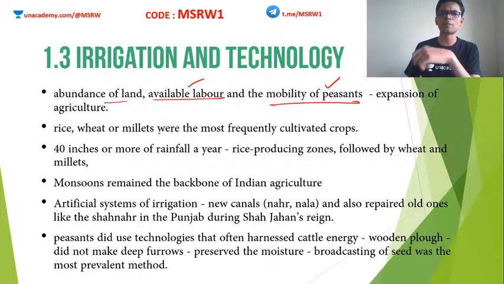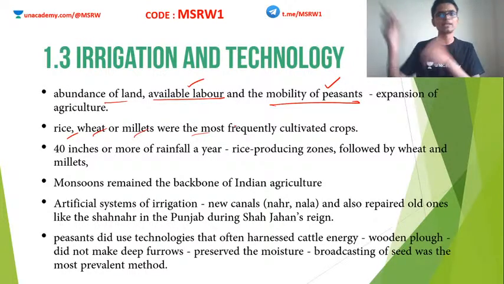The main crops included rice, wheat, millets, et cetera. These were the predominantly cultivated crops. Even now, it is the same. In South India, the main crop is rice. In North India, it is wheat. Same thing even in the modern day.